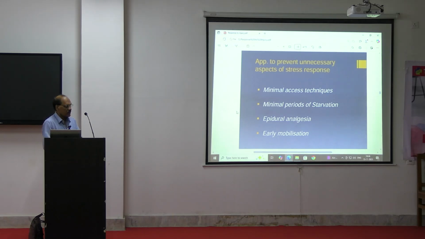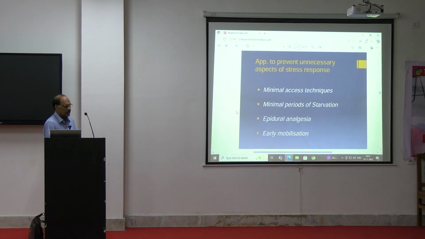Then epidural analgesia is important sometimes. Epidural anesthesia is better than general anesthesia, as general anesthesia has many problems. So to avoid that, we go for epidural anesthesia or spinal anesthesia also. These days, for gallbladder operations, even in open surgery, we are doing spinal anesthesia also.